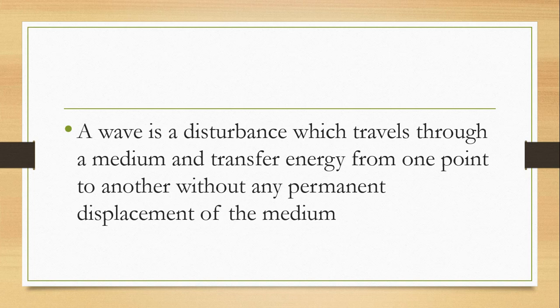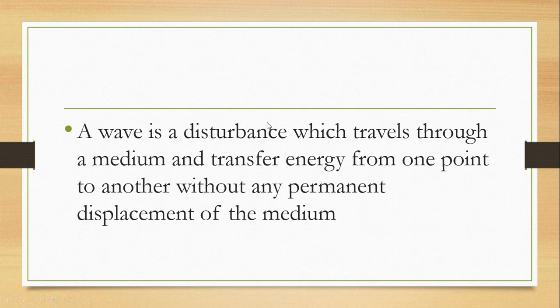Then what is a wave? A wave is a disturbance which travels through a medium. And when we talk about medium, it can be water, a syringe, or one particular object or the other.